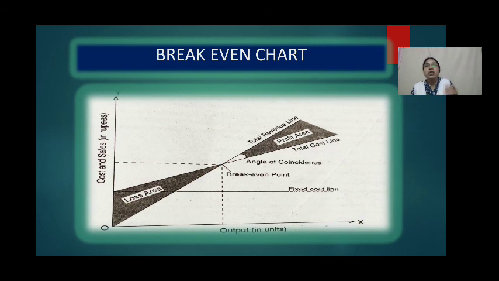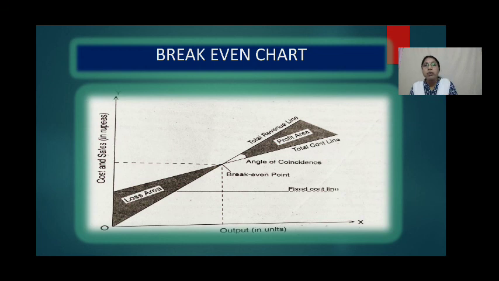Now draw a sales line which starts from point O and goes upward. This sales line cuts the total cost line at one point, and this is called the break-even point. Here, we have shown in the graph the break-even point. The volume at this point is break-even volume.